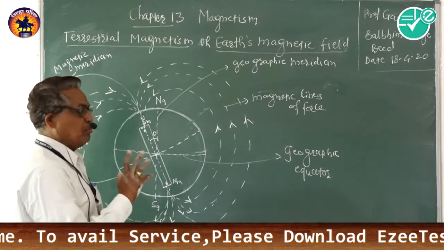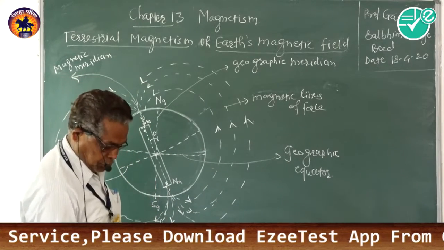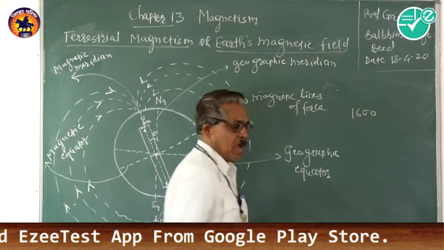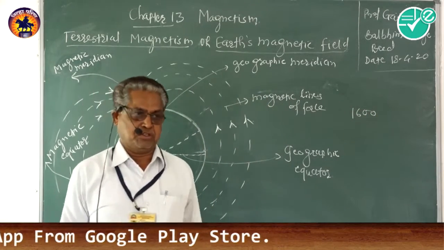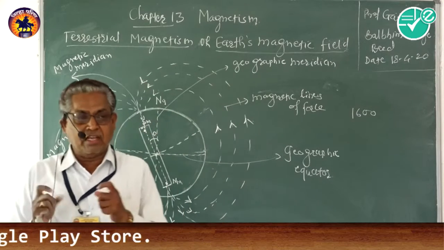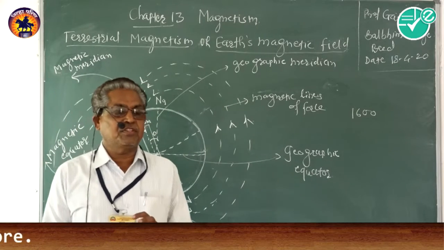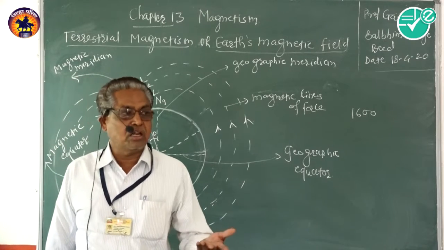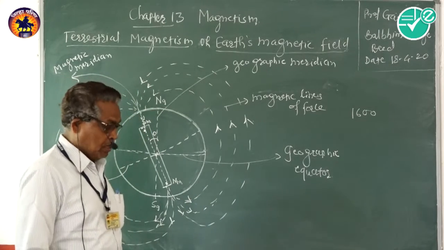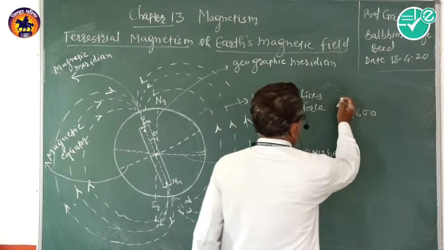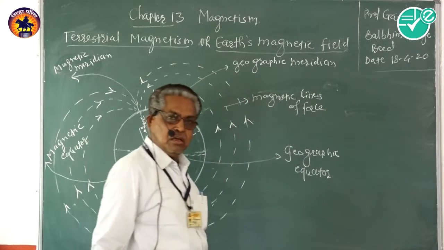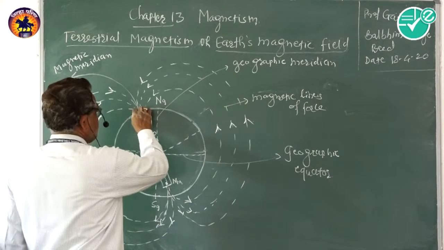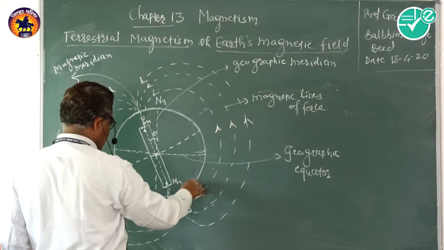Scientist William Gilbert in 1600 explained why this magnet remains in a north-south direction, which force is acting on that magnet, and because of that force, the magnet remains steady in a horizontal plane in the north-south direction. William Gilbert explained that the inside of the earth is nothing but a huge magnet.